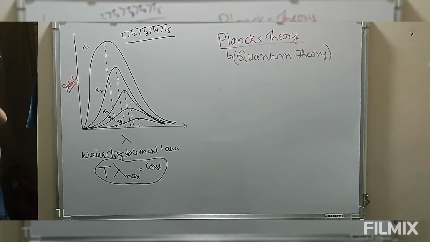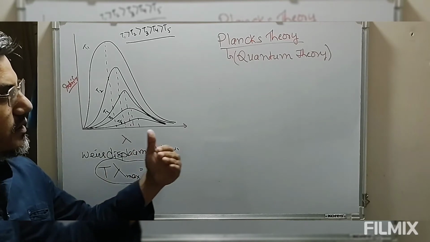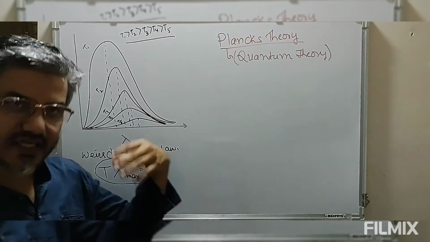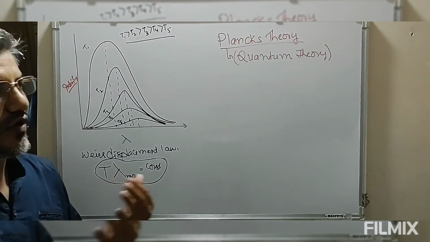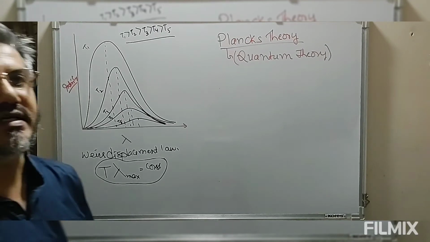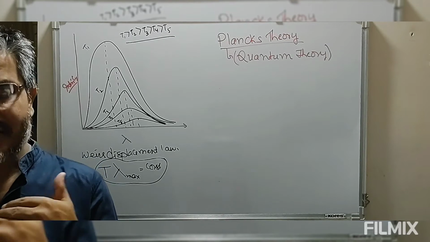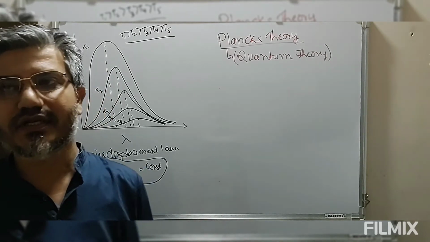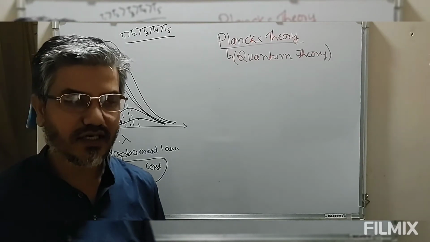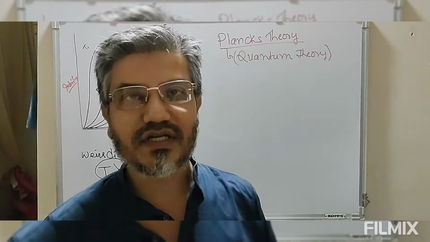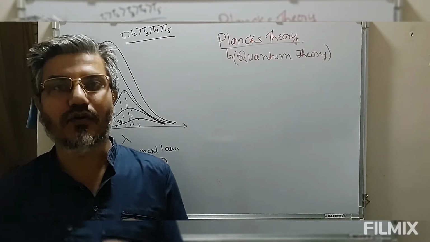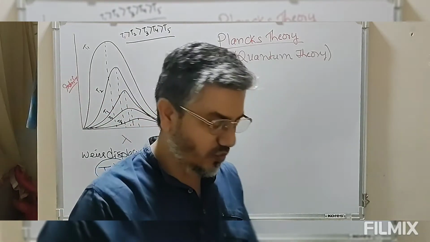This Planck's quantum theory was developed to explain this black body and other phenomena which cannot be explained by the wave nature of electromagnetic radiation. Now, Planck's quantum theory says whenever a substance absorbs or emits energy, this is not a continuous process, but a discontinuous process. That means the absorption or emission of energy is in the form of small packets, known as discrete form, and this cannot be a continuous process.